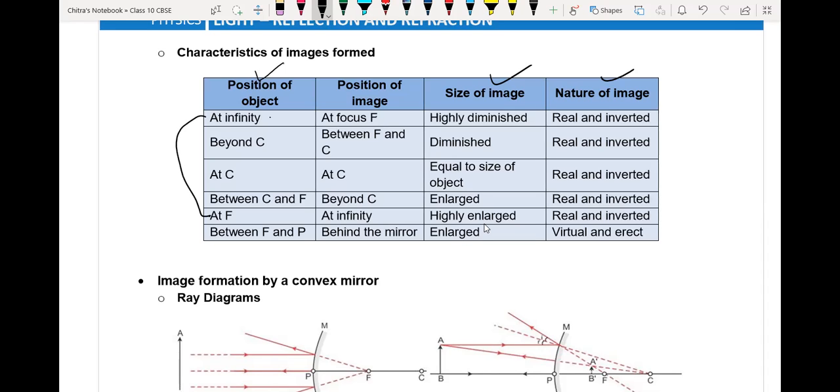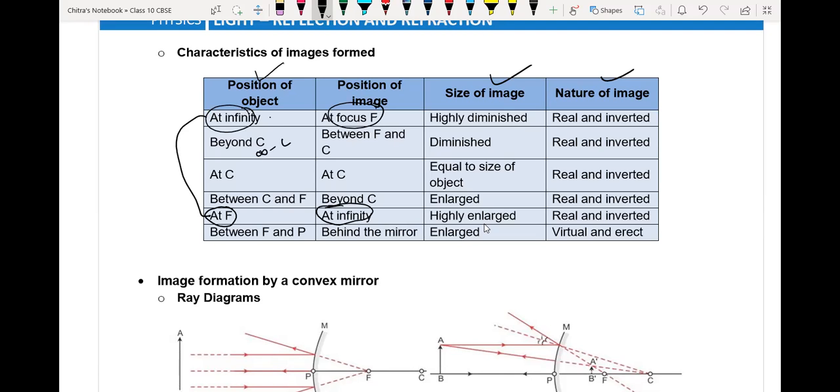Likewise, if the object is placed at focus, then the image will form at infinity. Here we have beyond C, which means beyond the center of curvature, between infinity and the center of curvature.